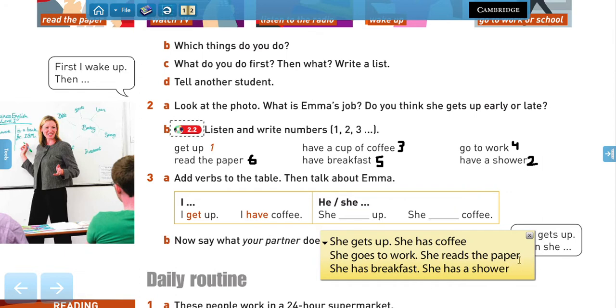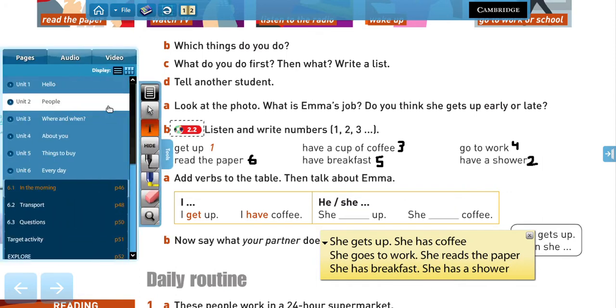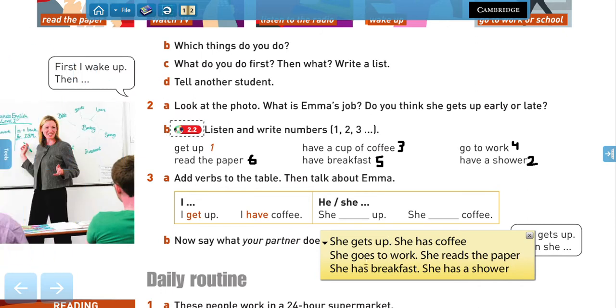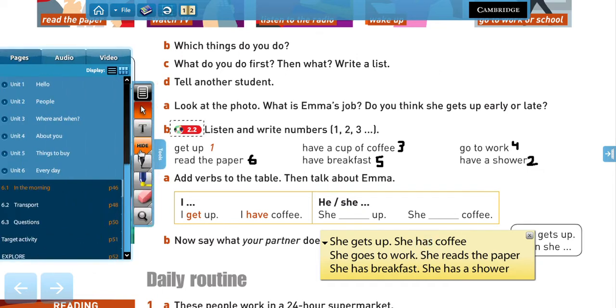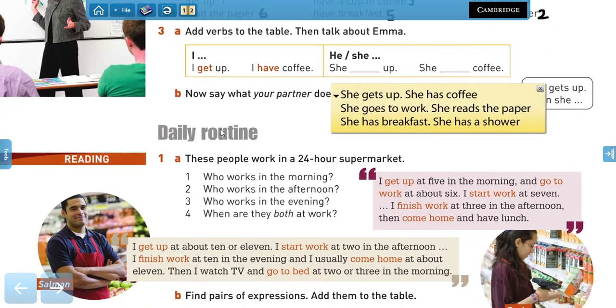So that's the change of the verb that we do, right? We add an s at the end of the verb. In the case of go, we add an es, right? The verb have changes completely, right? It's not have, it's has. There we go.